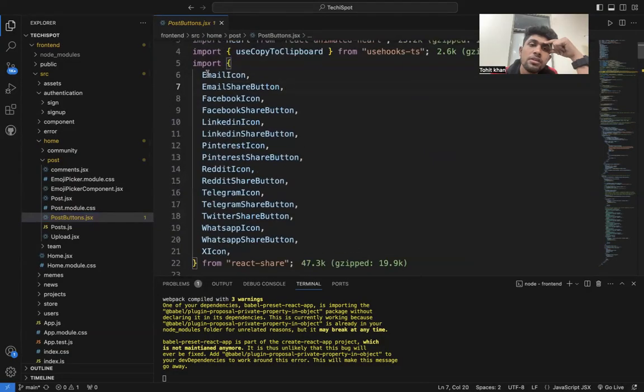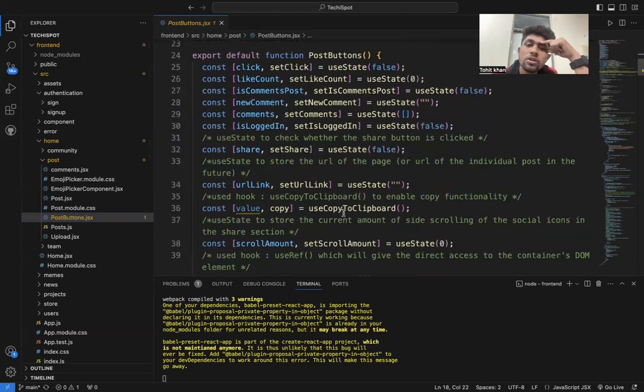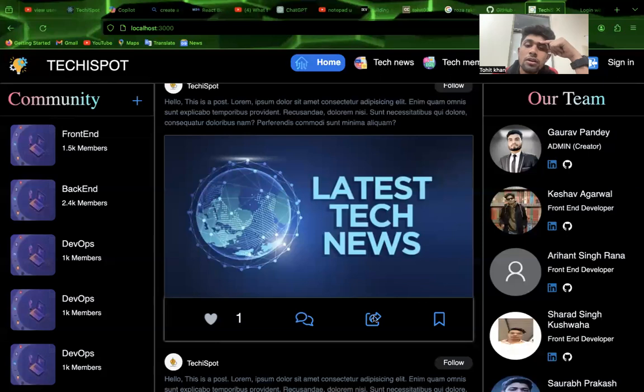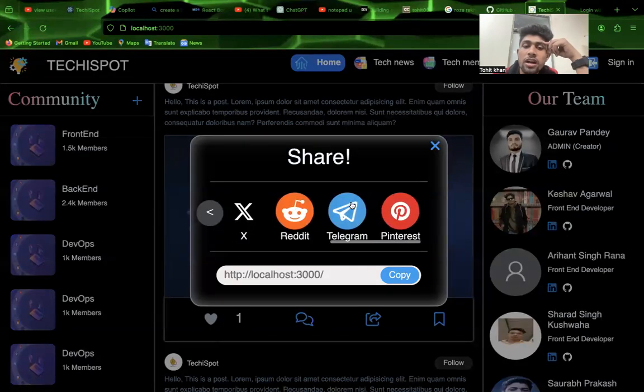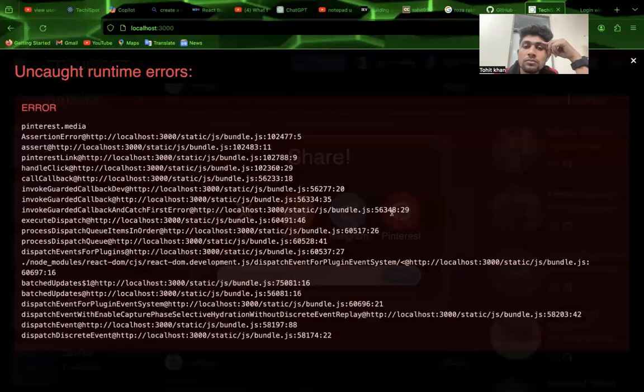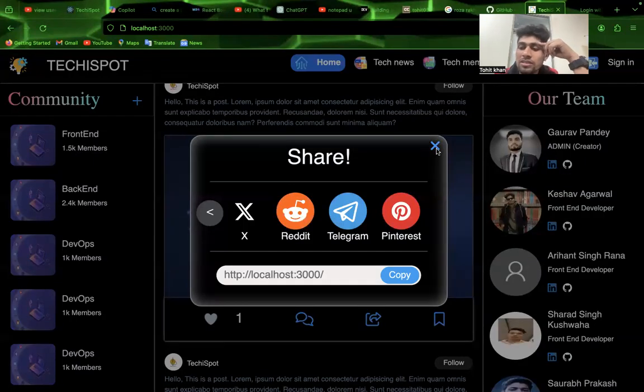Then there is the share feature, which will be implemented to share my images and let anybody share my post. It will show the number of apps to which this post can be shared: email, WhatsApp, Facebook, X, Reddit, Telegram, Pinterest, and also copy the link. It is not fully working yet. The team is working on this.